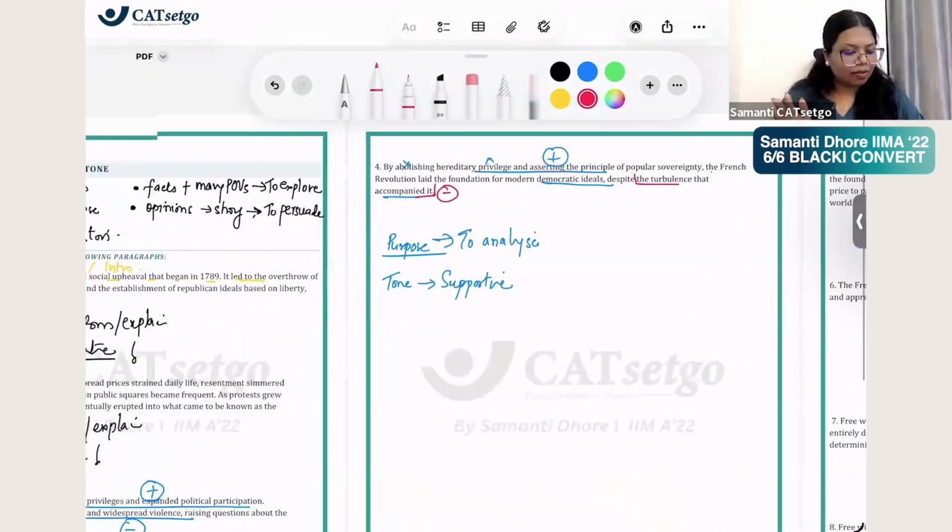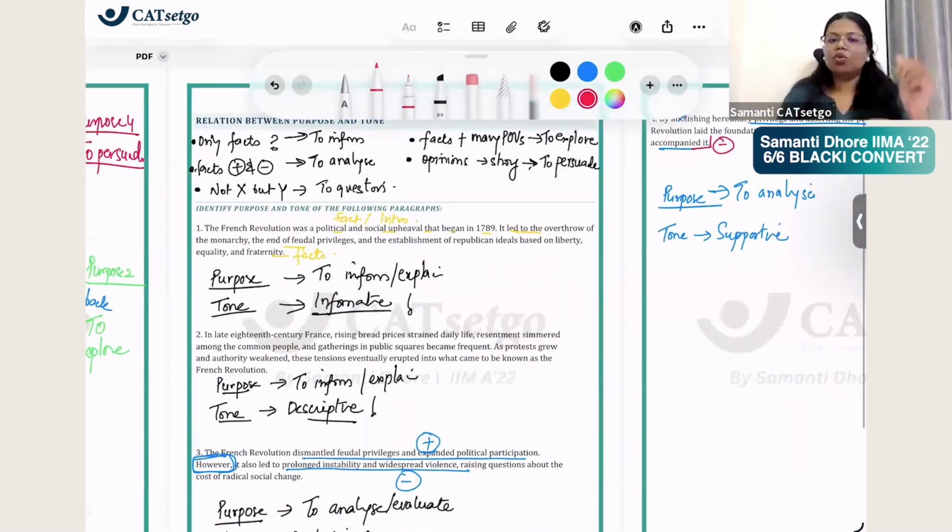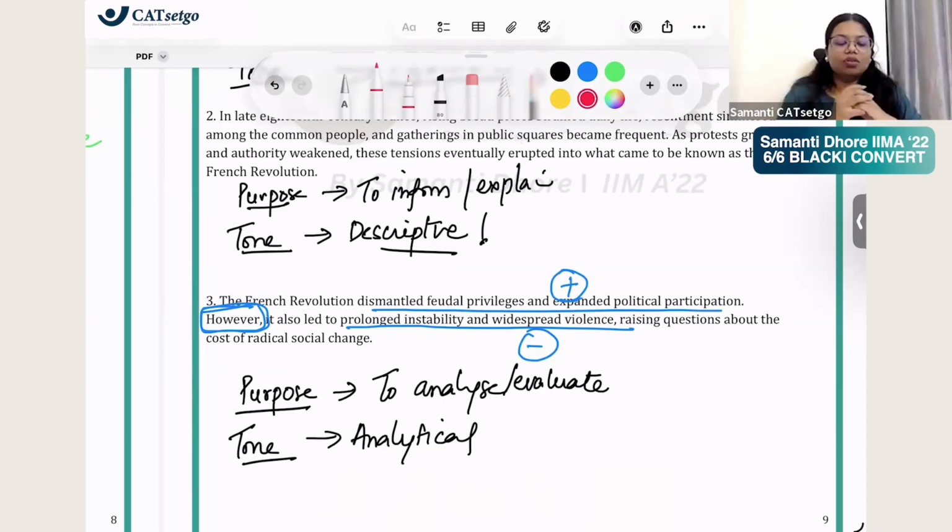Right? ये जो हमारा पहले वाला सेंटेंस है यहाँ पे क्या है? यहाँ पे तुम्हें दोनों अच्छे से बताया हुआ है. So basically the third sentence tells very neutrally both the sides, that it dismantled these things, but it also brought instability, right? It dismantled the bad things, so that is a good thing, that it dismantled the feudal privileges, etc. But it also led to some instability. So that's a neutral analytical perspective.